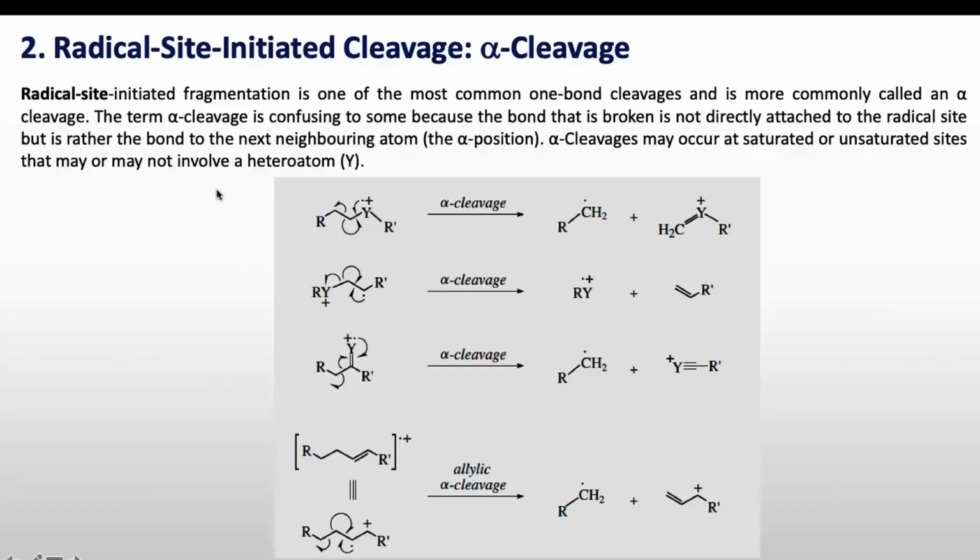Now the second is radical site initiated cleavage, which is also known as alpha cleavage. Radical site initiated fragmentation is one of the most common one-bond cleavages and is more commonly called alpha cleavage. The term alpha cleavage is confusing to some because the bond that is broken is not directly attached to the radical site. For example, this is the radical site, and the bond directly connected to this radical site is not breaking. The bond to the neighboring atom is breaking in this alpha cleavage.